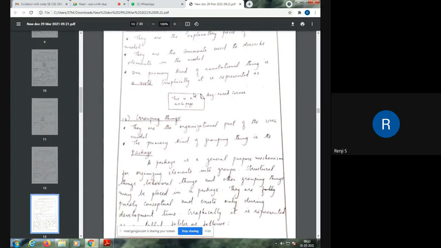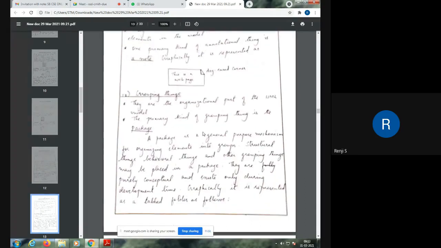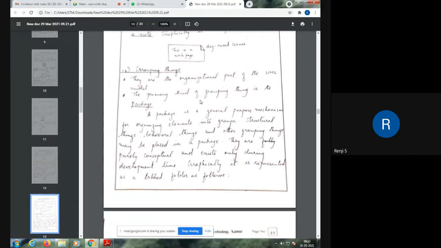Then grouping things are the organizational part of the UML model. The primary part means it groups components or classes, etc., together, and then it forms a single unit.